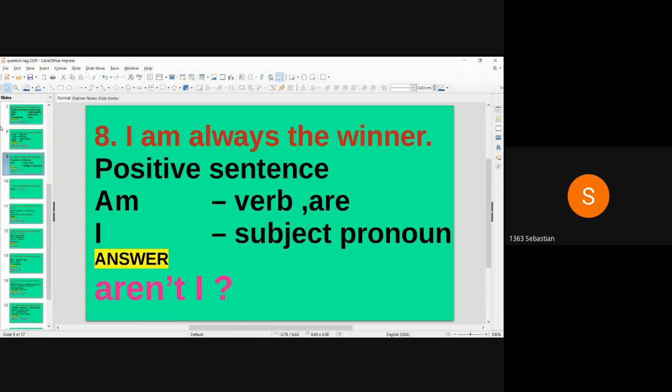Eighth question. I am always the winner. Sentence is positive, so the question tag will be negative. Am is the verb, so am in question tag will change into are. Already the subject is in pronoun I. So the answer is aren't I.